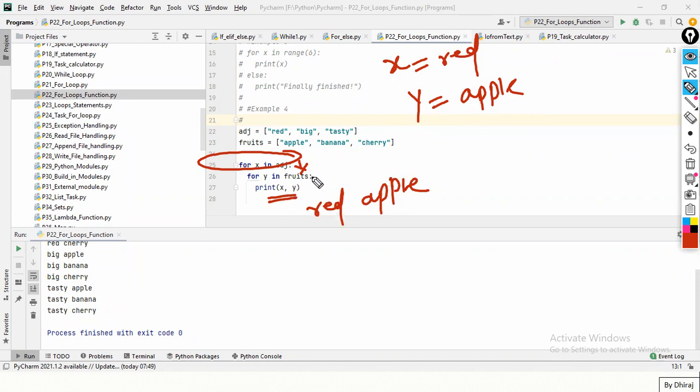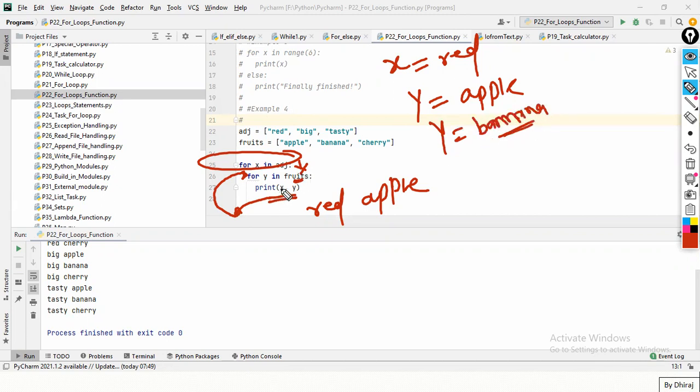So is this fruits list over or is it yet to finish? It is still not over, right? So my interpreter will not come outside of this inside for loop. It will go again to this for loop. It will not go here. It will just go in the second for loop. It will now fetch the other detail of y. What is y? Banana. It will get that detail.